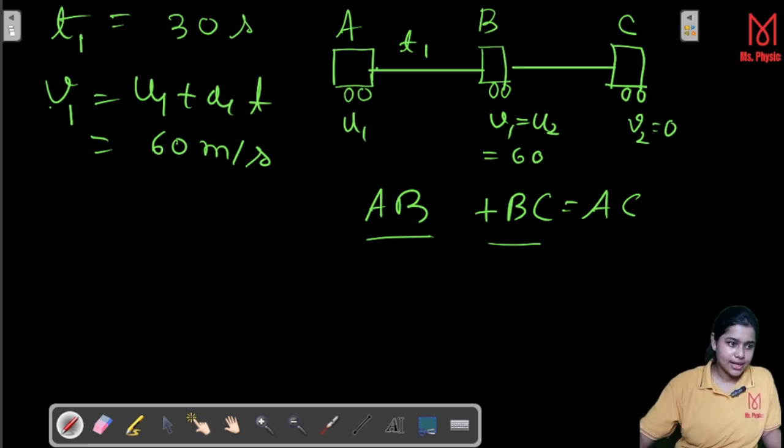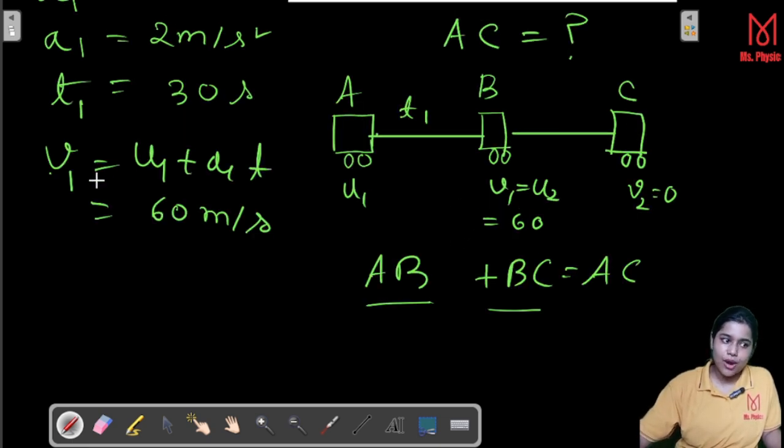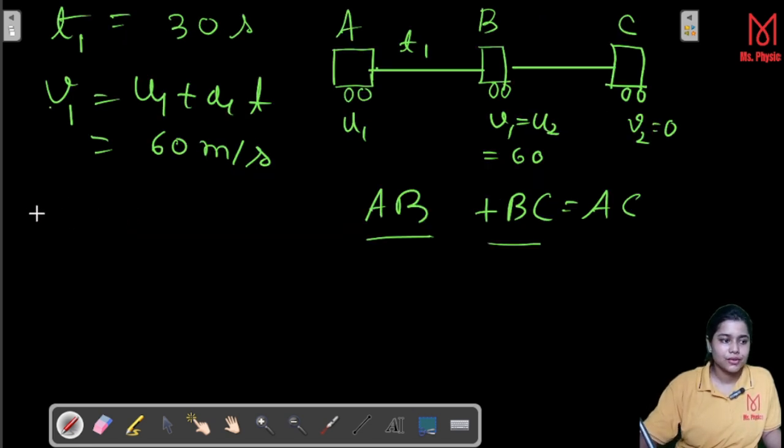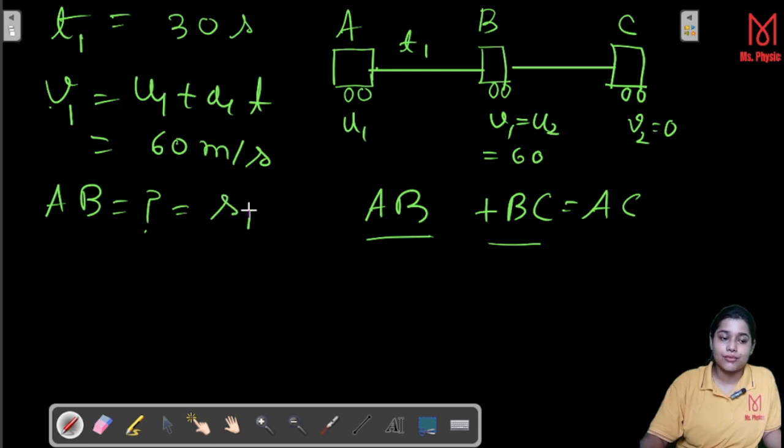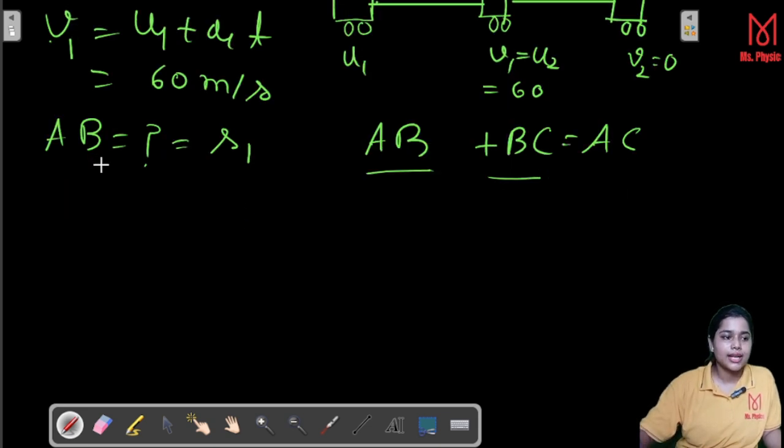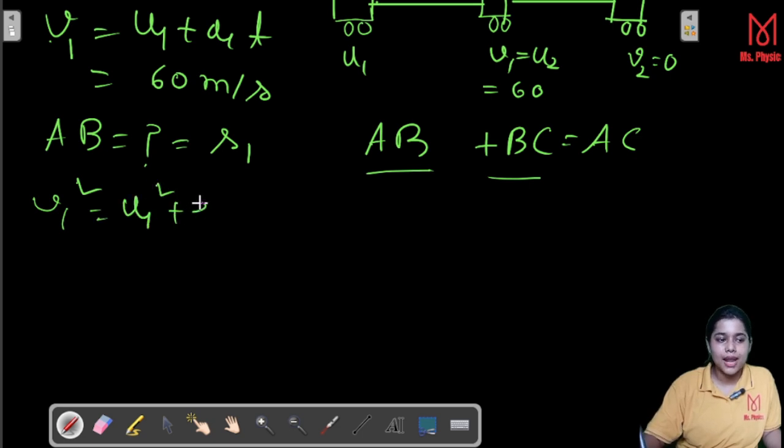Now here you see that in case 1 we know V1. So we have to calculate AB, that means the distance. Suppose AB is equal to S1. So how can we calculate? V1 square is equal to U1 square plus 2AS1. U1 is 0.